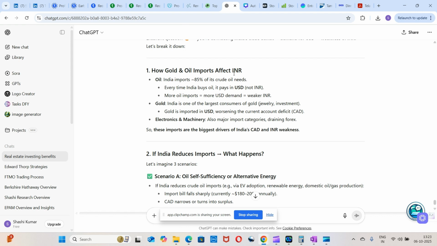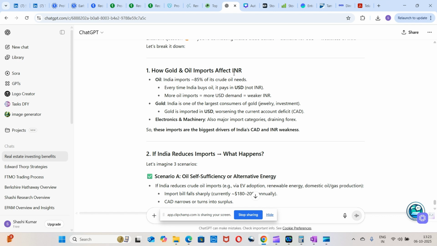On oil, India imports 85% of its crude oil needs, especially from the Middle East. Every time India buys oil, the settlement happens only in USD, not in INR. So we have to pay in USD. More oil imports increase the USD demand and weaken the INR. That's what is happening right now.